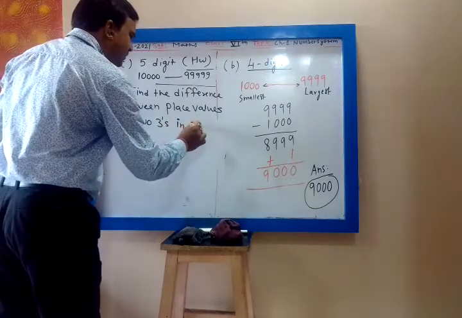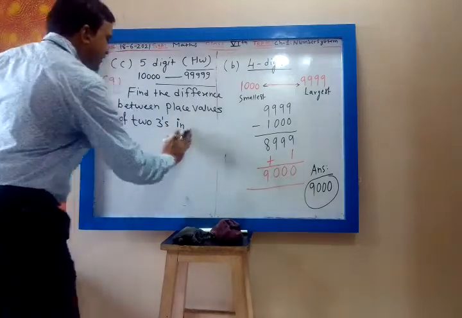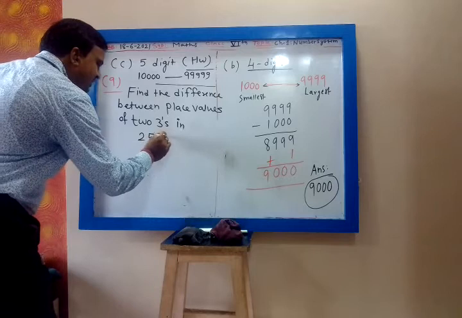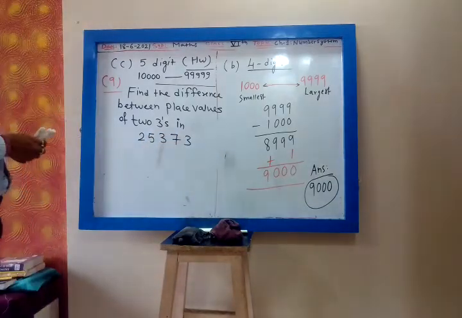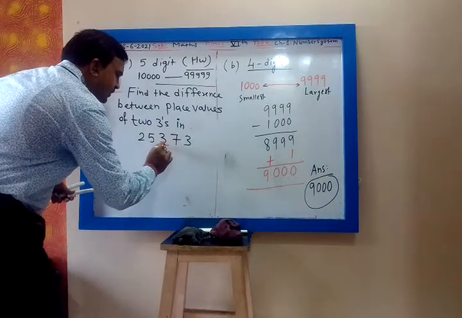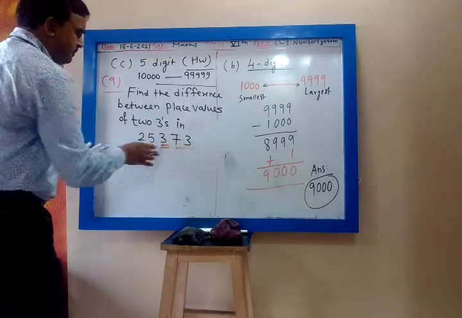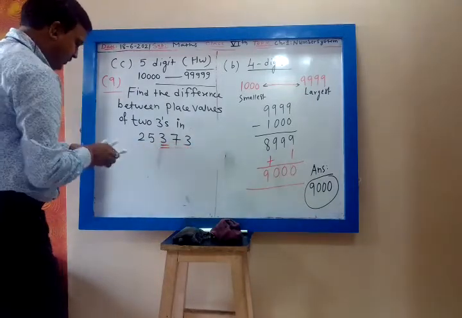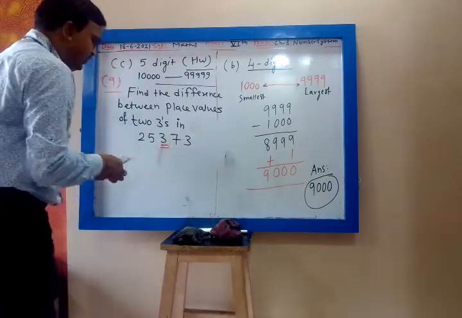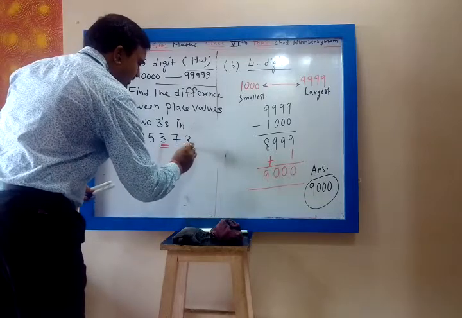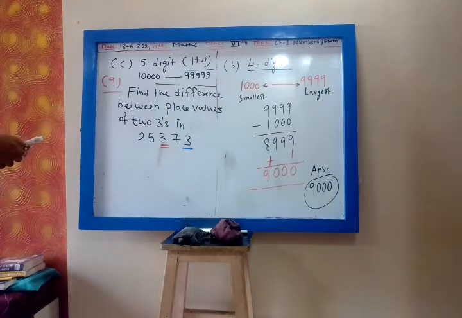The number is 25373. You have to find the difference. Difference means minus. Between the place values of two threes, this 3 and this 3. You have to find the place value and subtract. You can see the video afterwards.